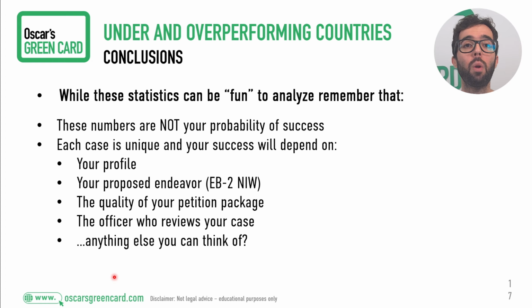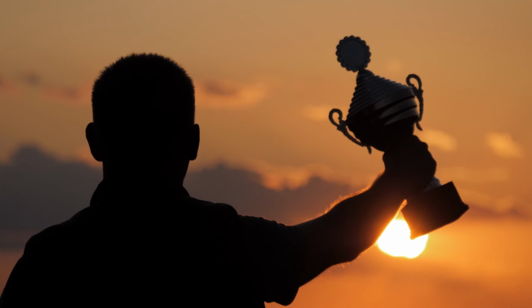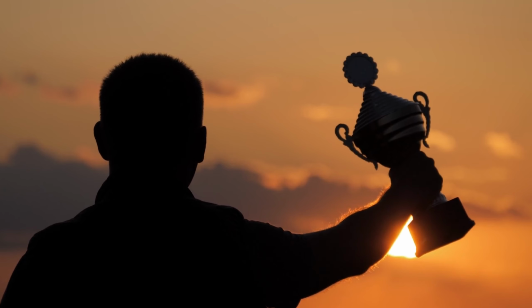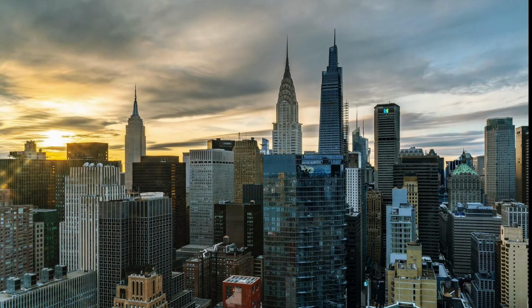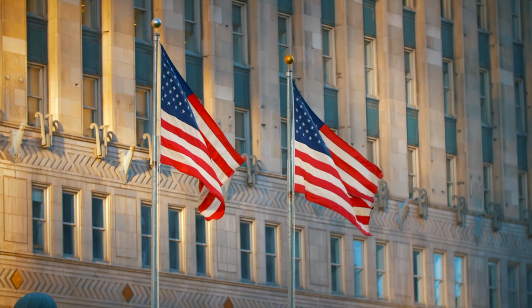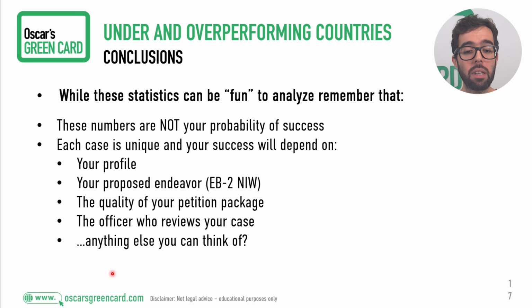So your success will depend on your profile, especially if we're talking about EB1A, but also in EB2 NIW when it comes to prong number 2, for example, where they judge your credentials, your accomplishments. And then we looked at things like your proposed endeavor, especially important in EB2 NIW, where your project for the US becomes so important. And we also talk about the quality of your petition package, because that plays a major role.